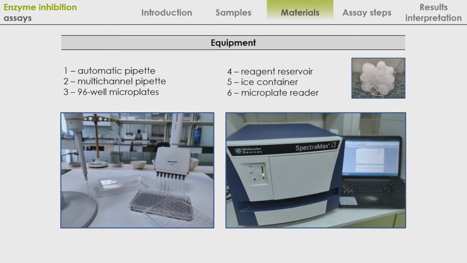To properly conduct an enzymatic assay, you should have access to appropriate laboratory equipment: automatic pipette, multi-channel pipette, microplates with covers, plastic reservoir used for the substrate distribution, and full ice container. In addition, you would need a plate reader with adjustable temperature that would allow you to make measurements at 405 nanometers.